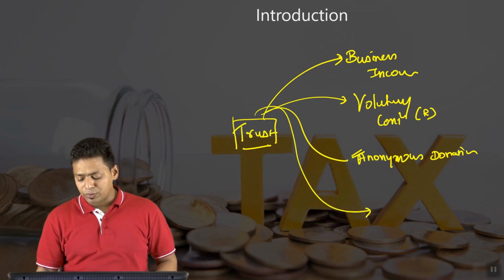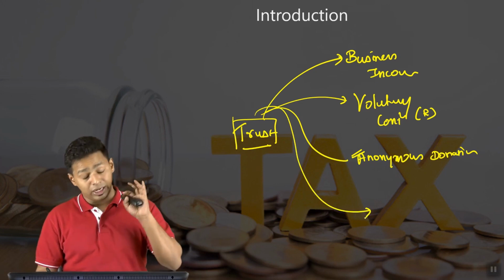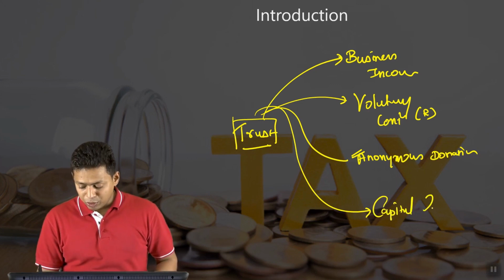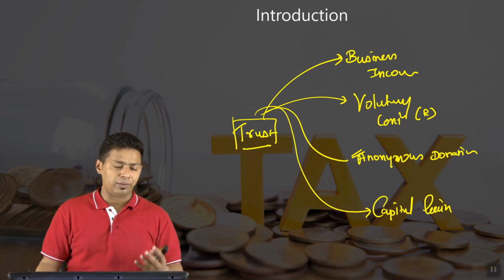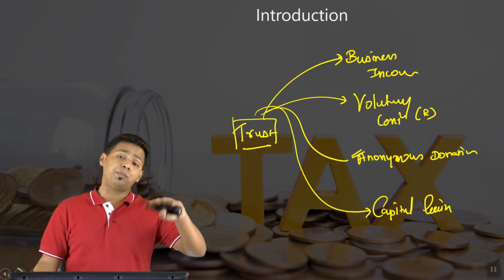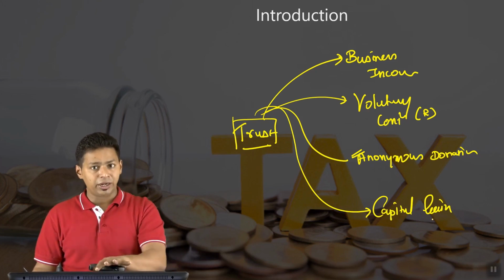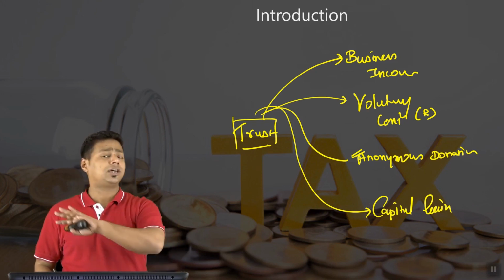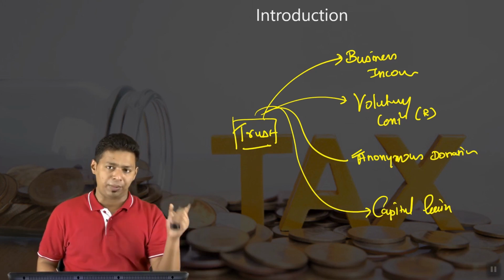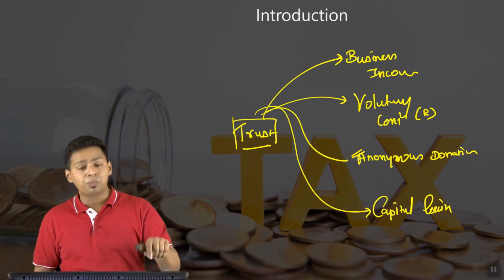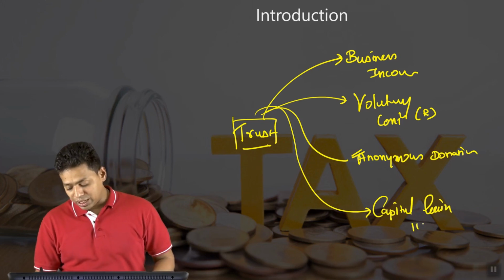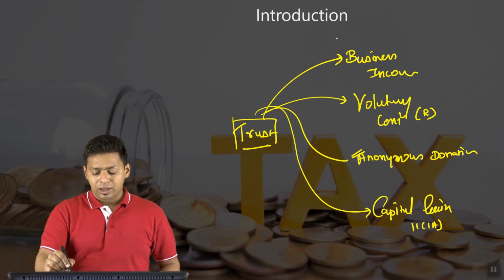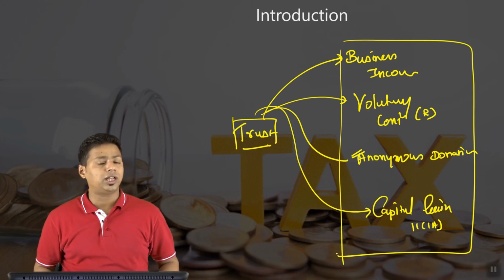The fourth aspect of this charitable trust calculation, which is a little complicated to understand in the first round, is capital gain. Because you have learned capital gain thoroughly, you will try to apply those provisions in this chapter. But let me tell you, the capital gain computation and exemption mechanism of this chapter is completely different from what you learned in the capital gain chapter. The trust has its own provisions of capital gain computation, given in section 11(1)(a). So please understand, these are the four special incomes of the trust that we are going to learn.